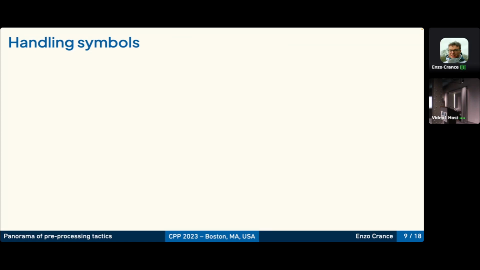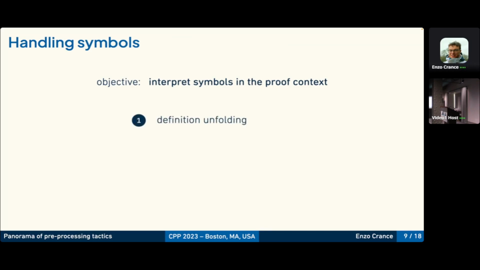So now let's talk about symbols after talking about inductives. By symbols, I mean uninterpreted constants. So we want to go from an uninterpreted symbol in the context to a context with a lot more information for ATPs. So in Coq, we can unfold constants. When they are defined with fixed points, we can manipulate the equations to get other ones easier to handle. And we can also perform some theory-based pre-processing, which is the transformation I'm going to present right now.